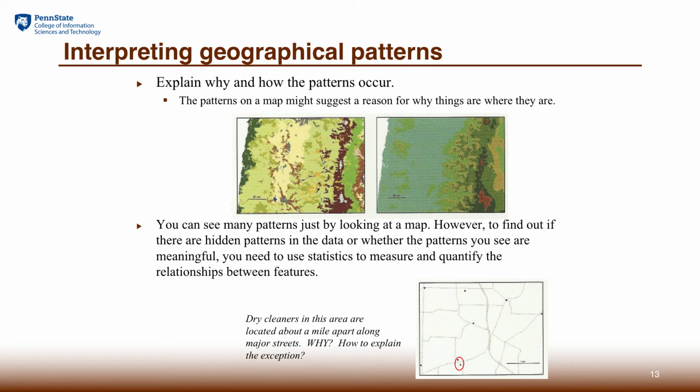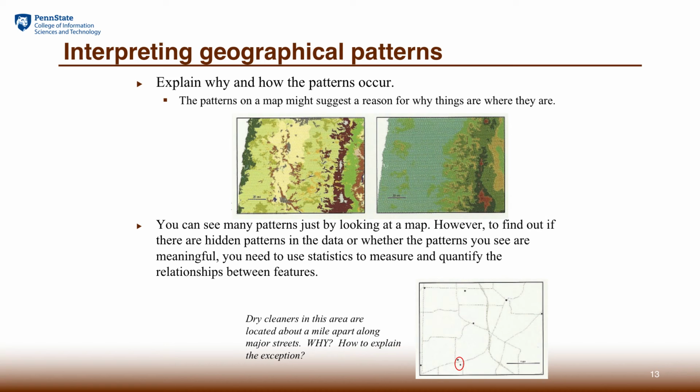Another way to think about interpretation of a geographical pattern is to follow the general idea of a two-step process. One is to look for patterns that you can expect. For example, the map at the bottom shows the distribution of service stores, dry cleaners, and it's pretty natural to see this pattern. The dry cleaner stores do not want to be close to each other because they compete. They want to have a share of the market in the neighborhood.